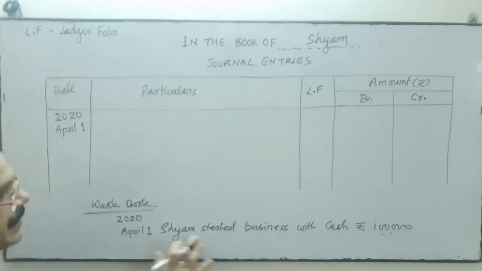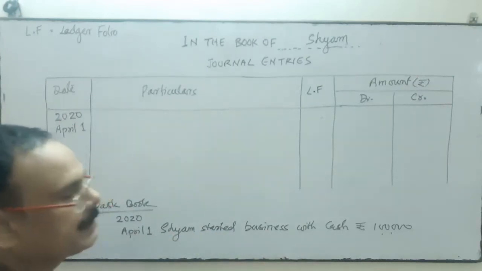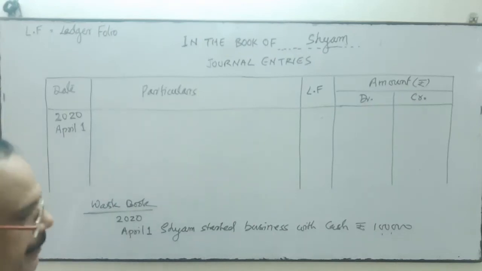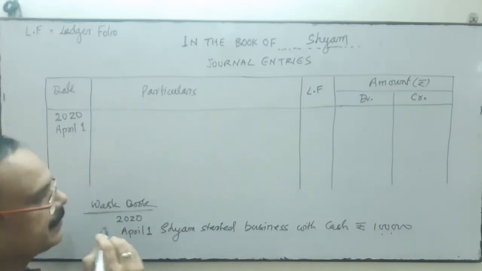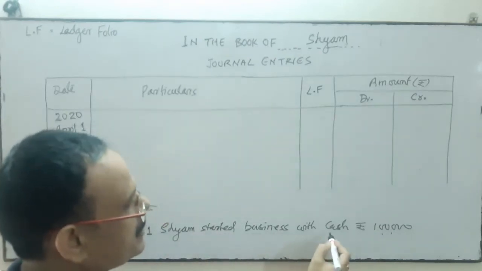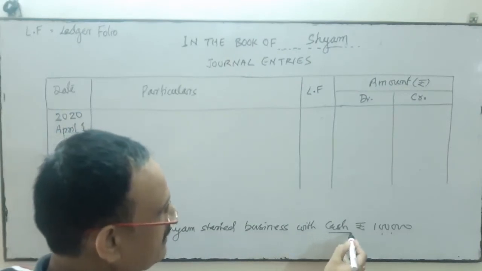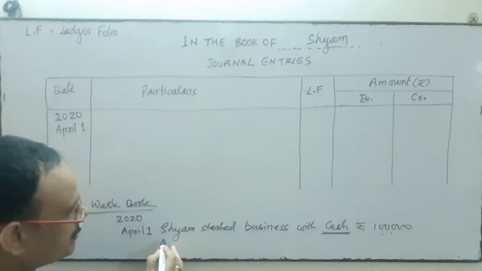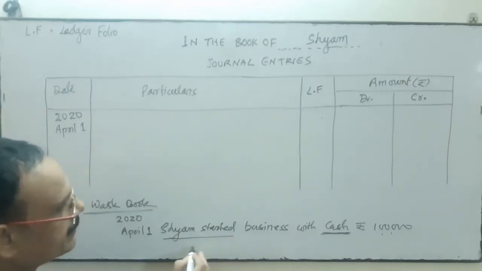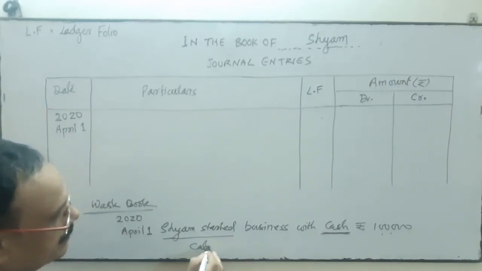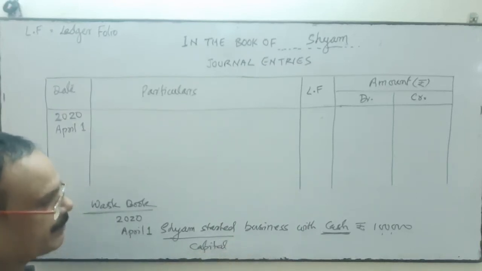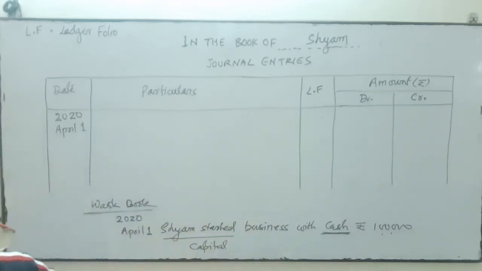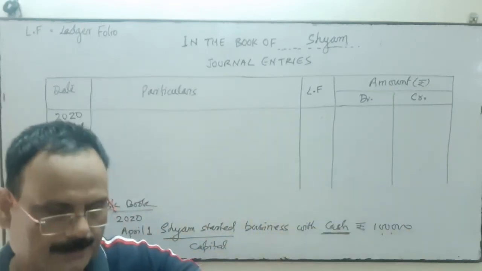Now in this transaction we try to find out whose account is involved. Here he started business with cash, so cash is involved, and Shyam started business, it means he has given the capital. When Shyam started business with cash, Shyam has given capital to the business.